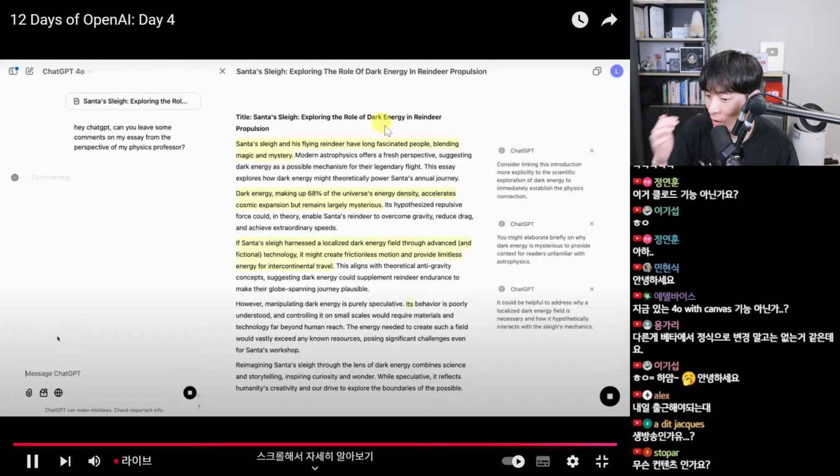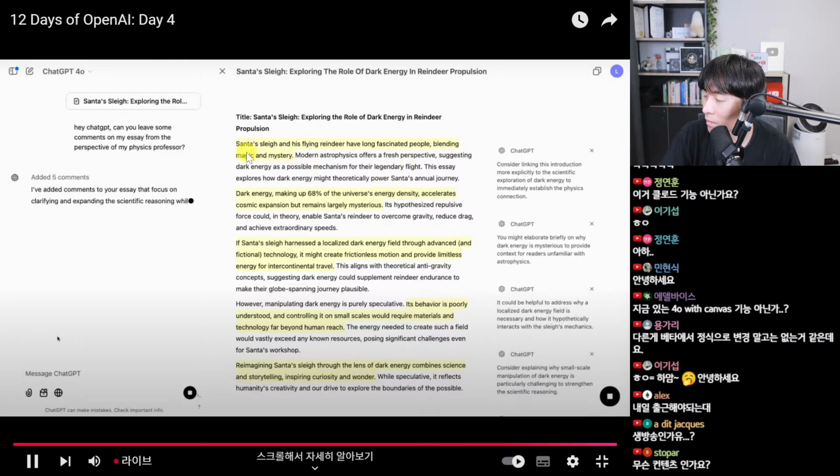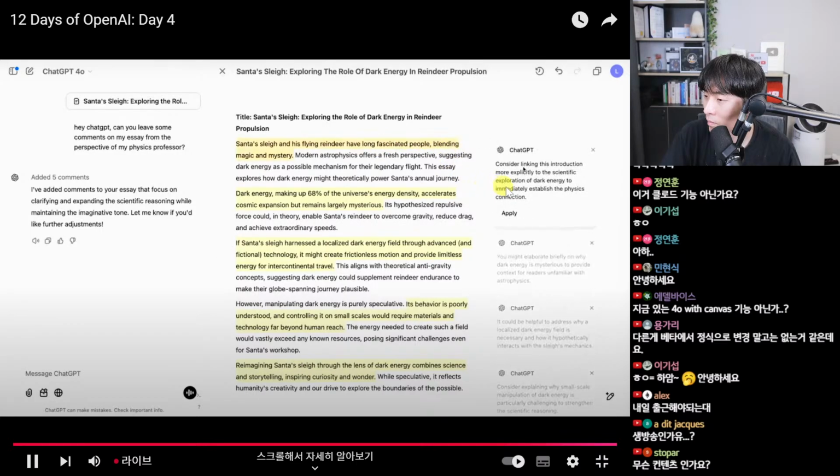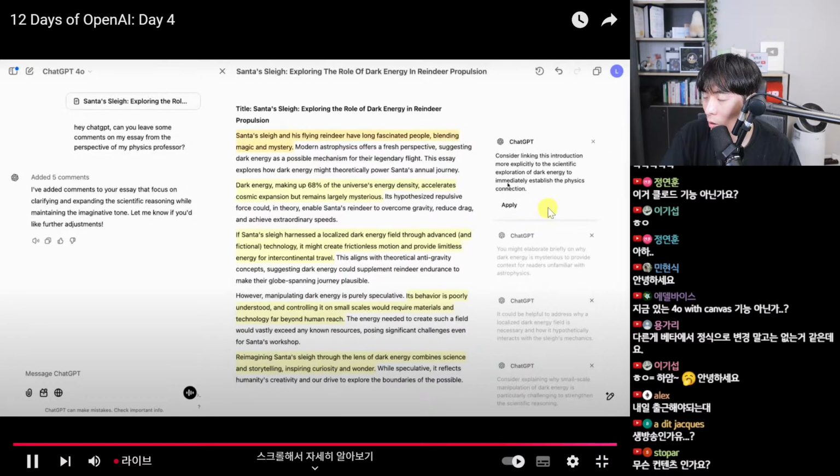Previously, it would be hard to connect what the feedback ChatGPT is giving you to your own work because it would all be inline in the chat. But now with Canvas, ChatGPT is able to select specific portions of your work and leave comments inline, which makes it really easy to connect what the suggestions are to your work. Yeah, I'm looking at these. These are pretty good feedback.